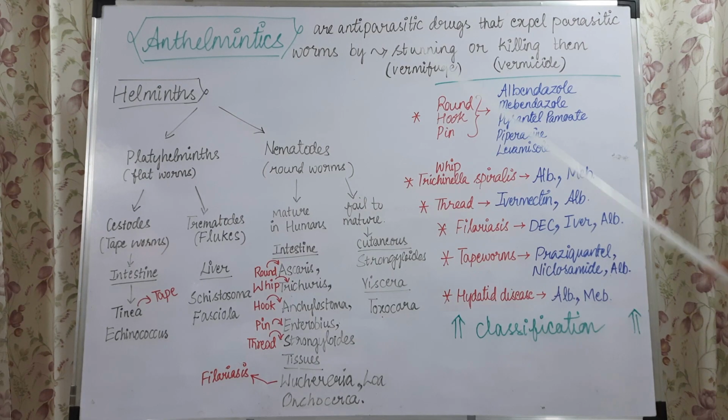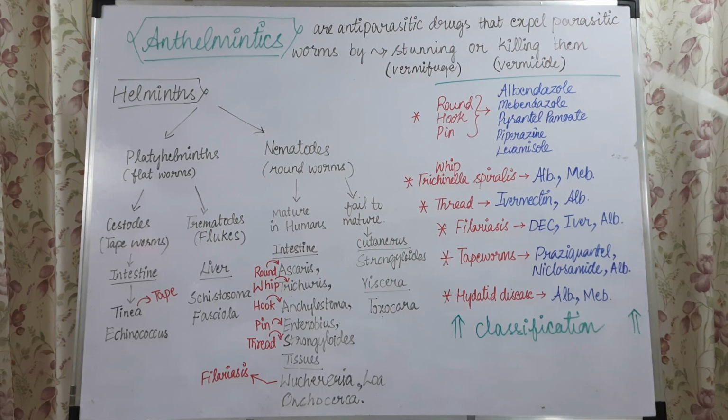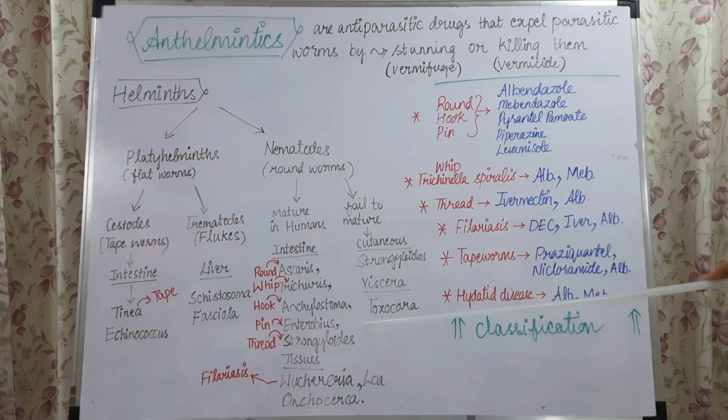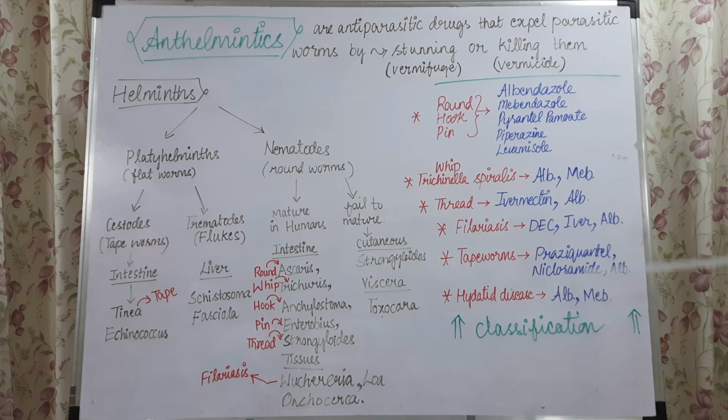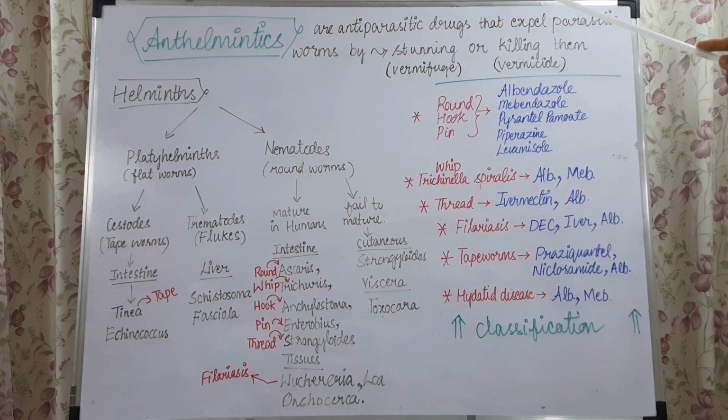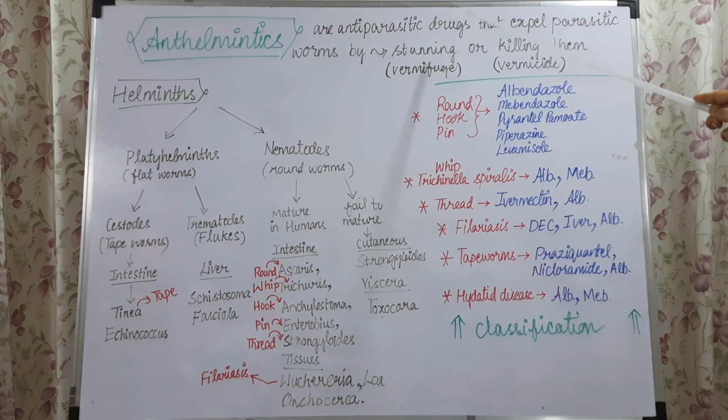Hello, the topic is about anthelmintics. This is the introduction which you need to know before going into detail about anthelmintic drug pharmacology. So this is the definition of anthelmintic, this is the classification of different types of helminths, and this is the classification of the drugs used as anthelmintics. Anthelmintics are the drugs that are used to expel parasitic worms. Actually, anthelmintics come under antiparasitic drugs.